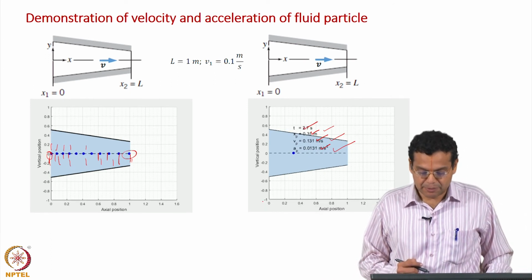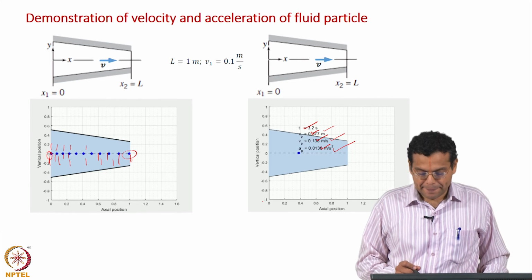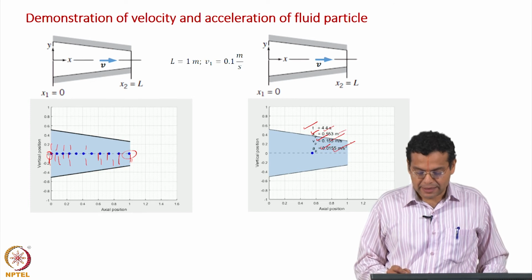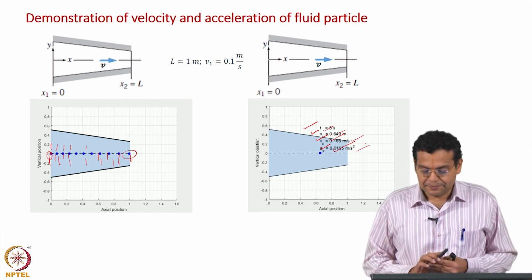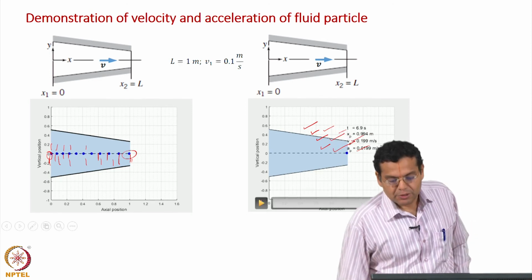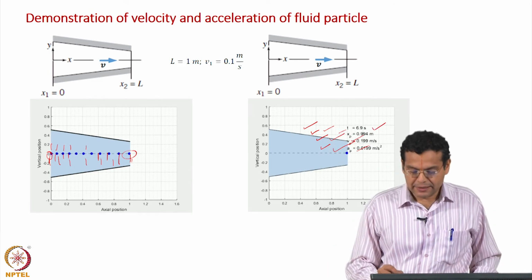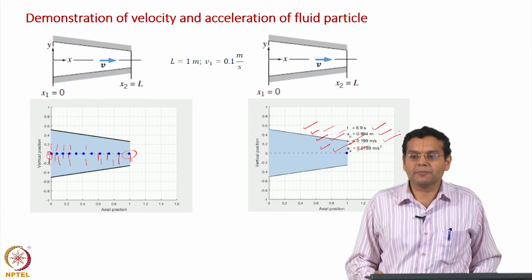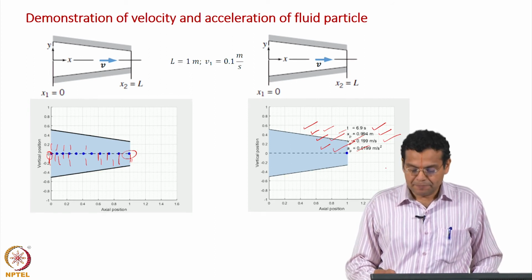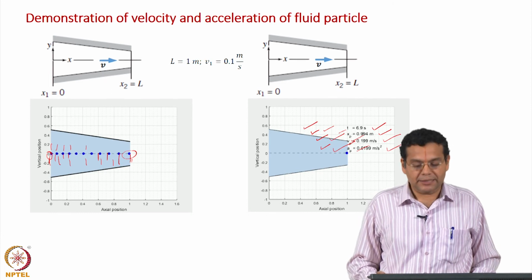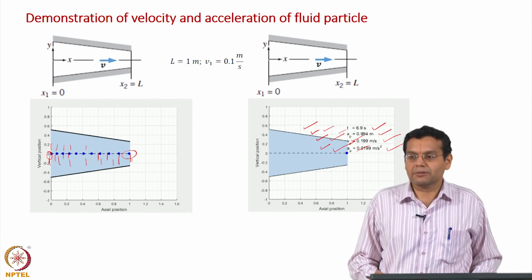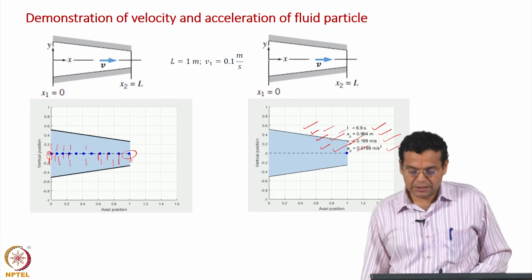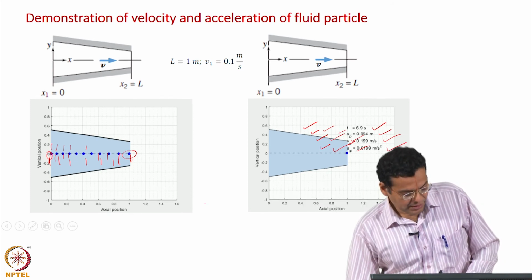The time increment is 0.1 second. The simulation runs for every 0.1 second, giving the x coordinate and the velocity. I have done the simulation for 6.9 seconds, so we are almost at the end of the channel, 1 meter, and the velocity has increased from 0.1 meter per second to 0.2 meters per second. Acceleration increased from 0.01 meter per second squared to 0.02 meters per second squared. That is what happens. Whatever you have seen mathematically in terms of expressions is shown in terms of simulation.